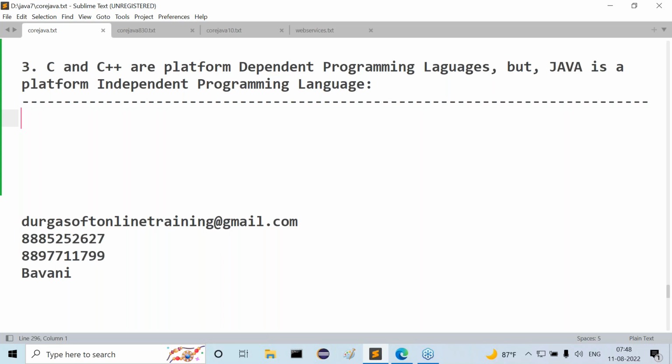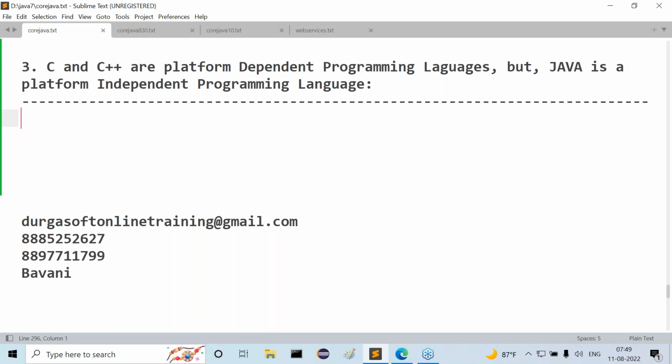Tell me guys, what's the definition I gave for the platform dependent programming language? If any programming language allows its applications to perform both the compilation and execution on the same operating system, not on multiple operating systems, then that programming language is called a platform dependent programming language. Examples for platform dependent programming languages are C and C++.